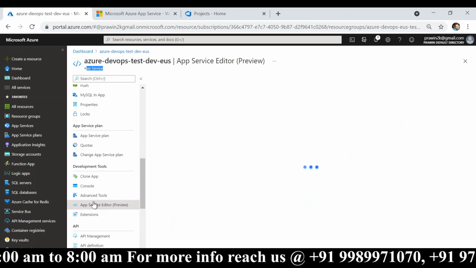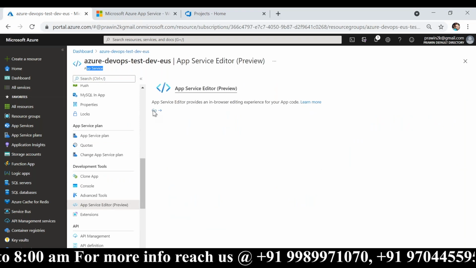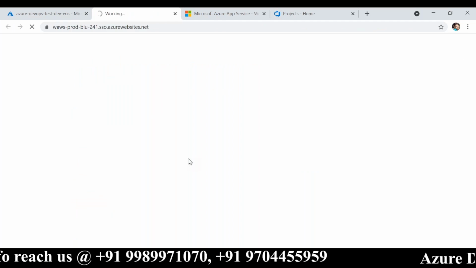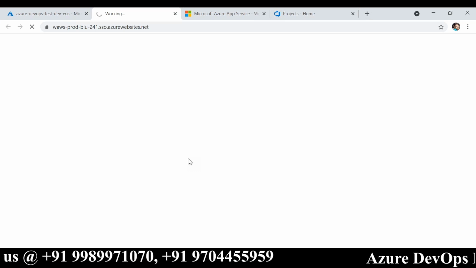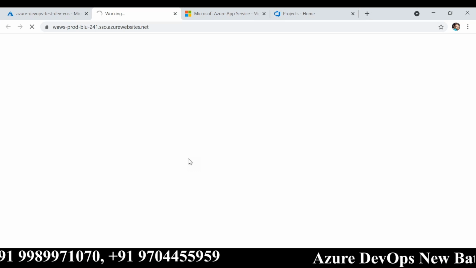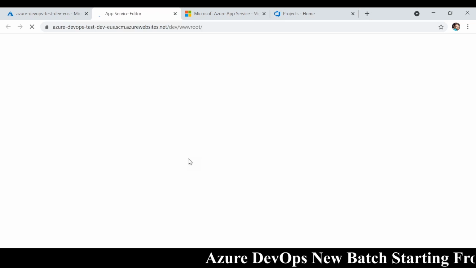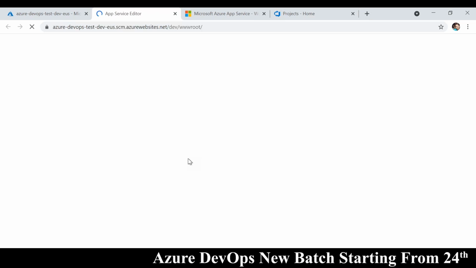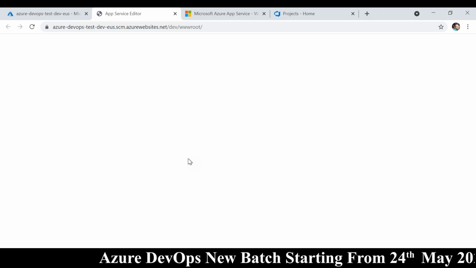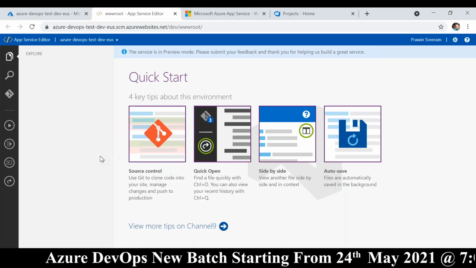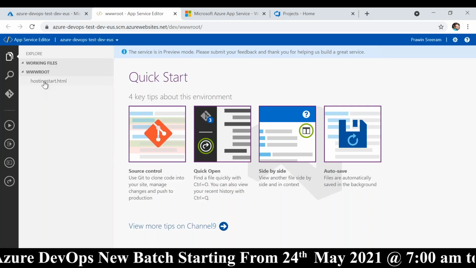You can see that here under app service. Click on go. One HTML page.